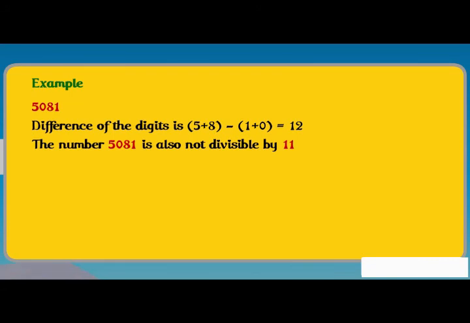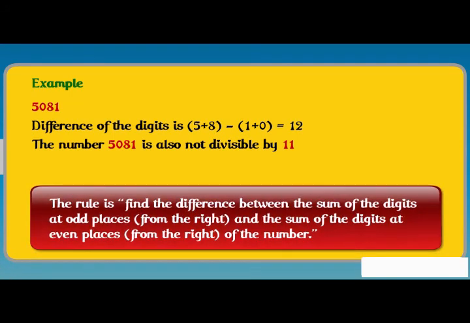Thus, to check the divisibility of a number by 11, the rule is: find the difference between the sum of the digits at odd places from the right and the sum of the digits at even places from the right of the number. If the difference is either 0 or divisible by 11, then the number is divisible by 11.